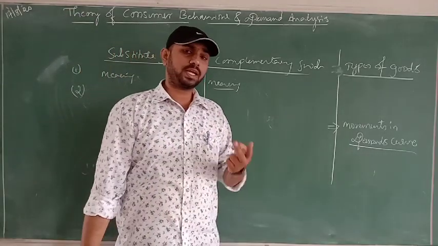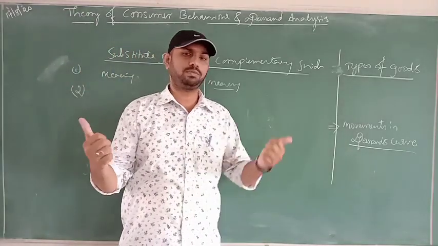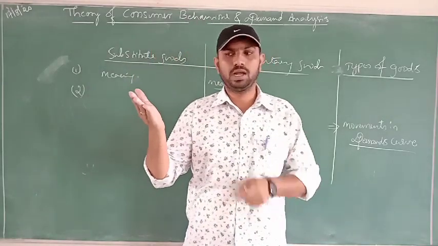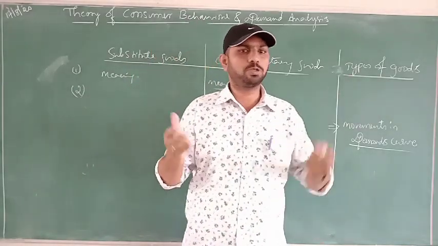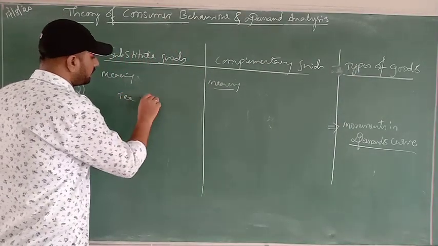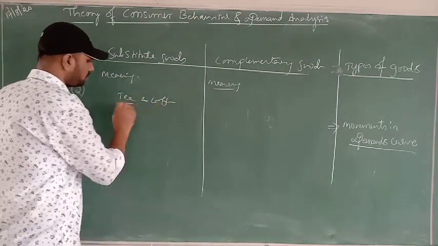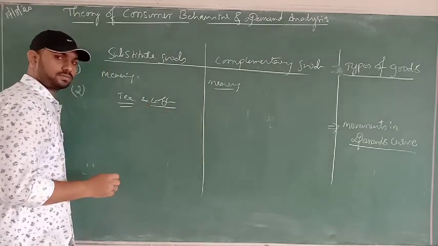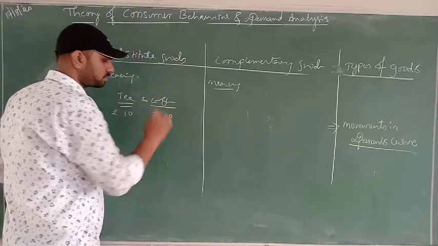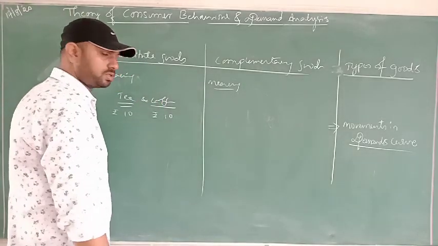Then the second difference between substitute and complementary goods is that when price increases, demand for a substitute good also increases. For example, take tea and coffee. Assume tea and coffee are at a price of rupees 10 per cup in a market.